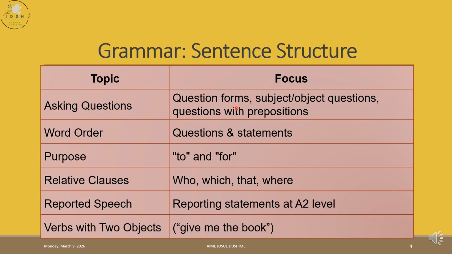Did you cook? Did they speak? Like that. Simply it is auxiliary plus subject, then you add the verb. When I say auxiliary, that's do, does, did, have or has. And that was for the yes/no question.